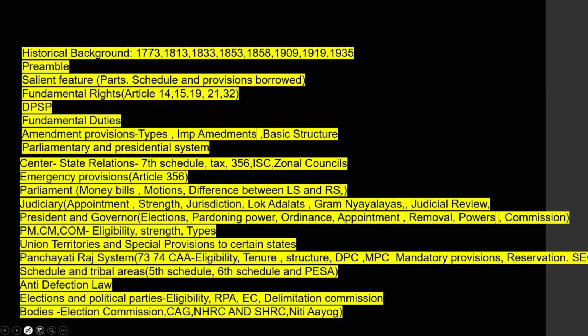So the very first topic which is important is the historical background. A lot of questions have come on historical background. Particularly here the UPSC has been asking more questions from 1833, then 1858, then 1909, 1919, then 1935, but these are also important. Next, a lot of questions have come on the preamble, very important. What are the elements of the Indian preamble? Can we amend the Indian preamble? What is the nature of the Indian preamble? Next, salient features of the Indian constitution, very important. Guys, here the parts, schedules, provisions, etc., a lot of questions have come. This is also a very important chapter.